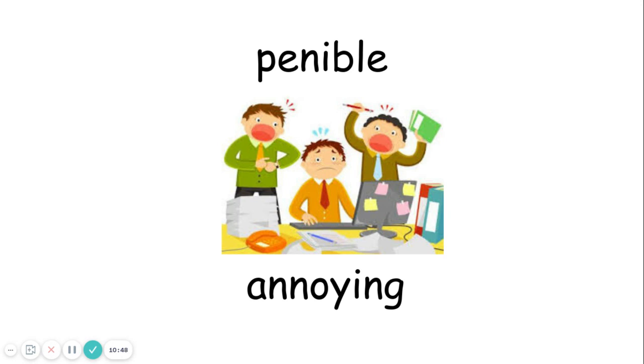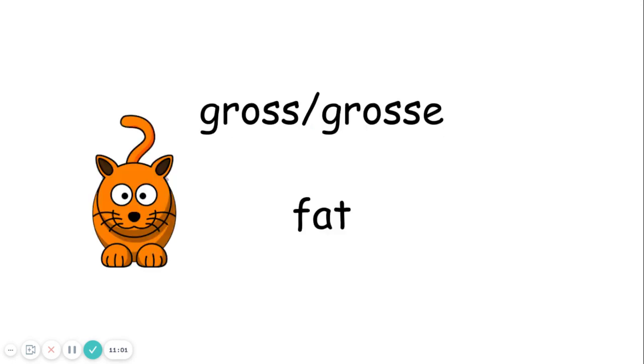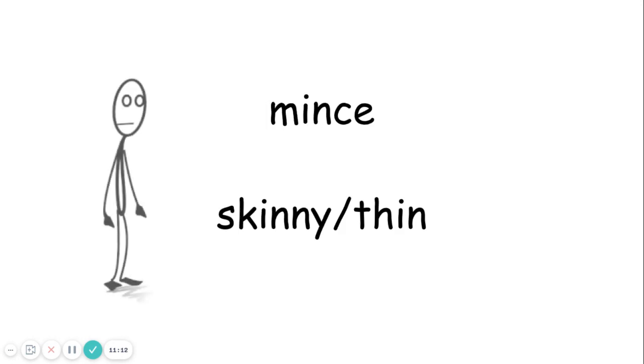Pénible. It even sounds pénible. So pénible, annoying. So here's this guy trying to do his work. These people are talking and annoying him while he's trying to work. Pénible. Gros and grosse, fat. So gros and grosse. So the fat cat sitting there. Mince, skinny or thin.